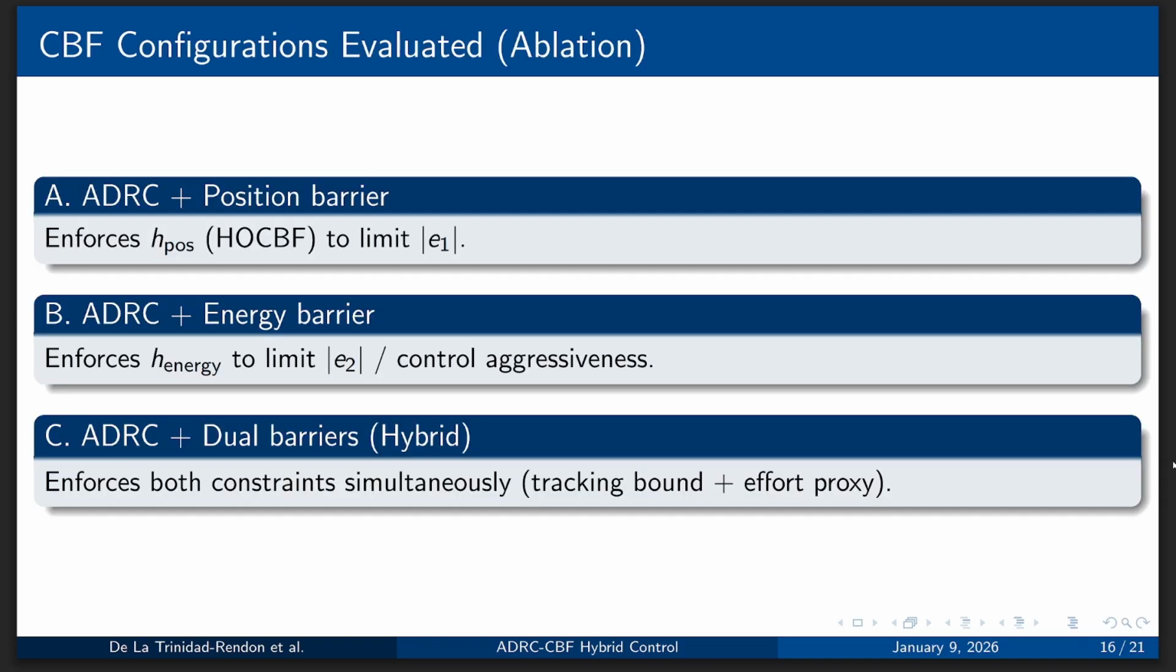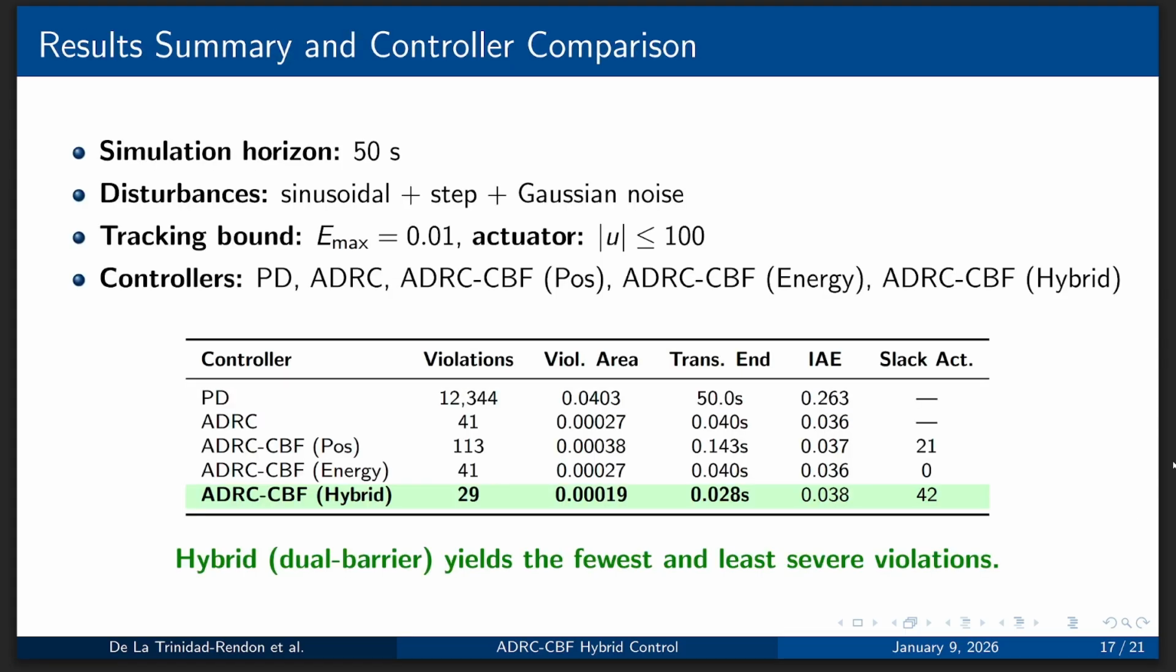We evaluated several configurations, for example, ADRC plus a position barrier, which enforces the position to limit E1. ADRC with an energy barrier, which enforces H energy to limit E2, which is the control aggressiveness. We finally tested ADRC plus dual barriers, which is a hybrid approach combining the previous two. We enforce both constraints simultaneously, which are the tracking bound and the effort proxy.